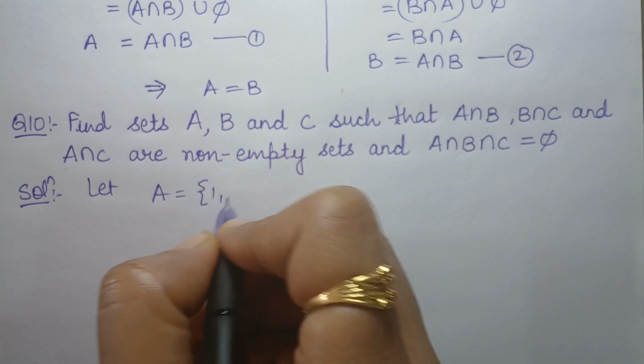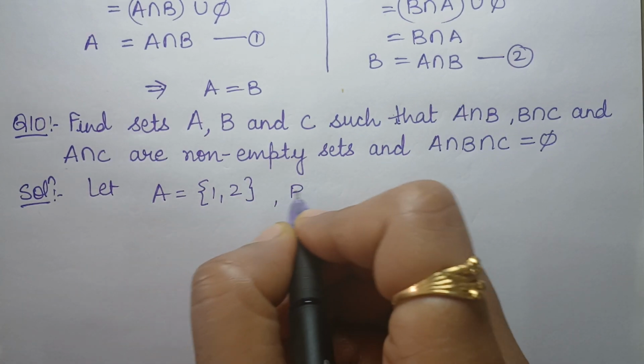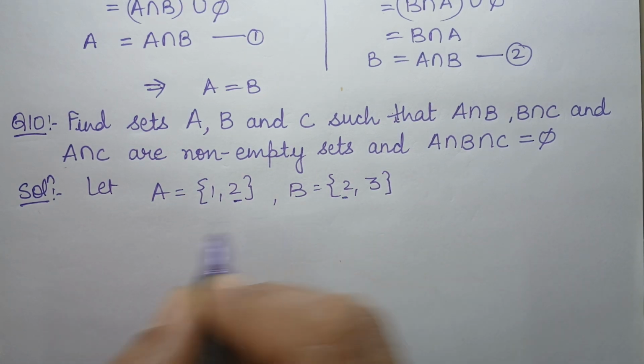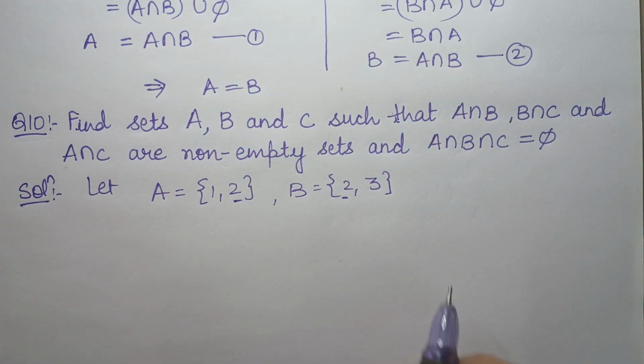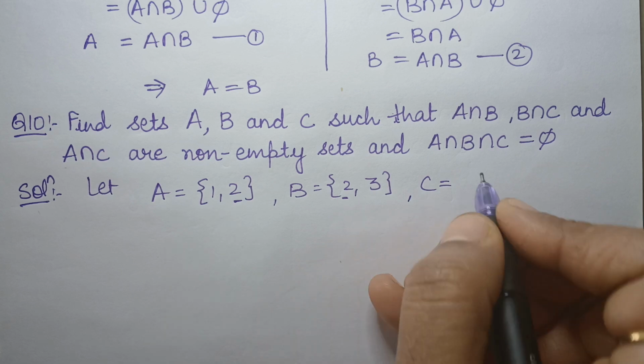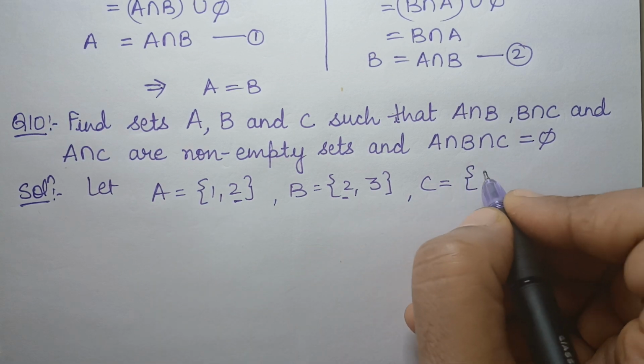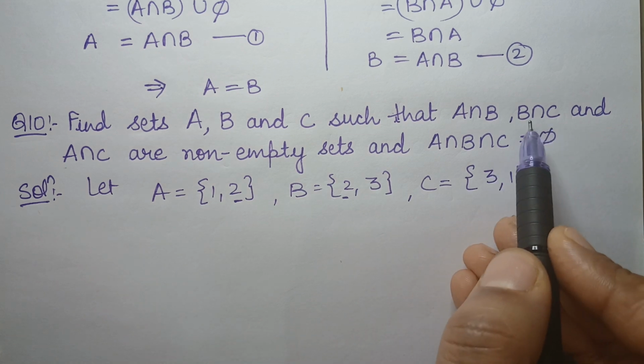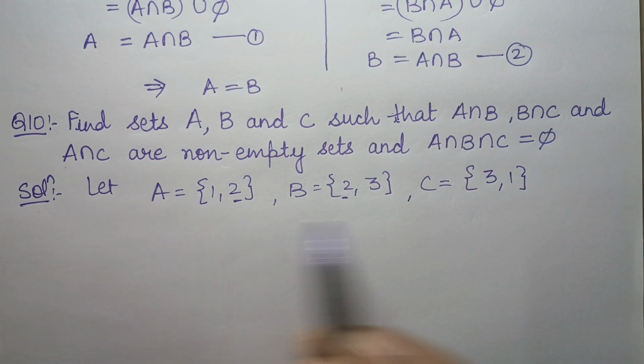A is equal to {1, 2}, B is equal to {2, 3}, because there should be something common in A and B, then only A intersection B will be non-empty. Similarly, there should be something common in B and C, so I am taking C as {3, 1}, so that there is something common in A and C also.